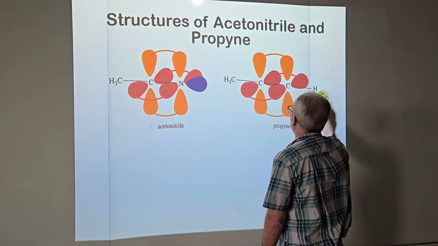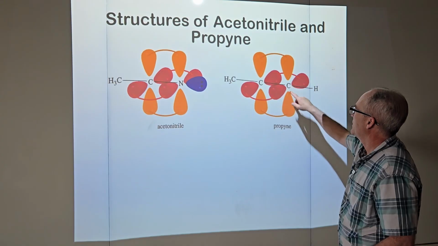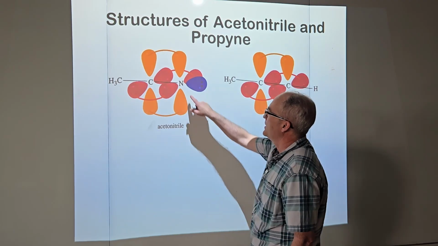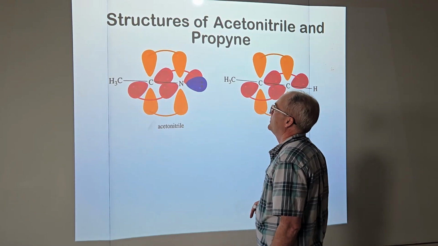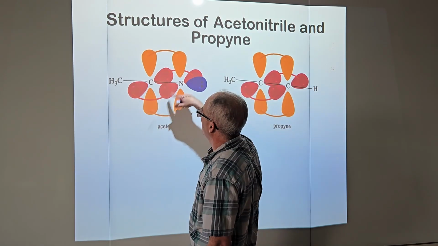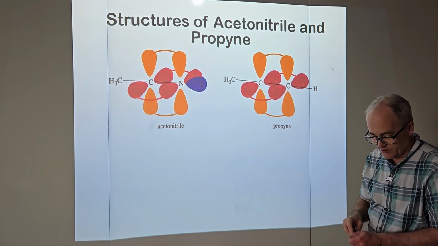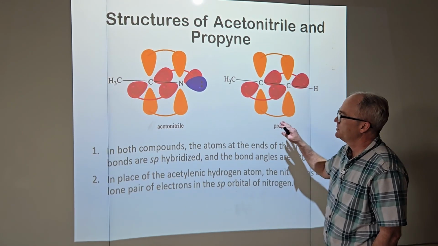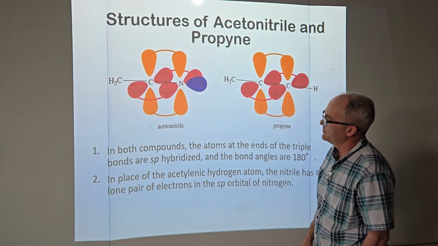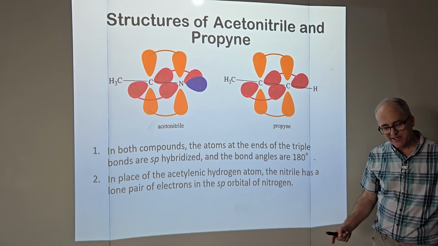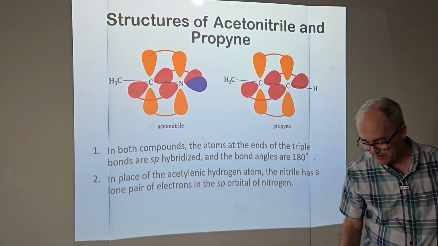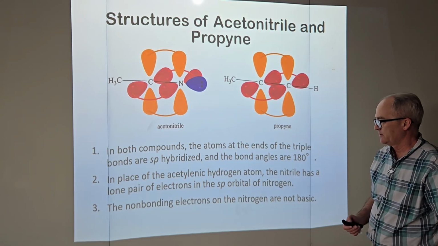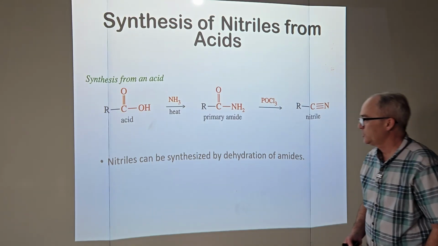So let's just review our triple bond chemistry. sp hybrid carbons on an alkyne. So this is an sp hybridized carbon. This must be an sp hybridized nitrogen. But we've got 2 unused p atomic orbitals in parallel overlap constituting a pi bond and the beautiful 180-degree bond angle. Now, one interesting thing here, they tell us lone pair of electrons. So my question, is that basic? Because I can't draw resonance structures. We just saw that the amide isn't all that basic because of the double bond nitrogen-carbon property. Not basic.